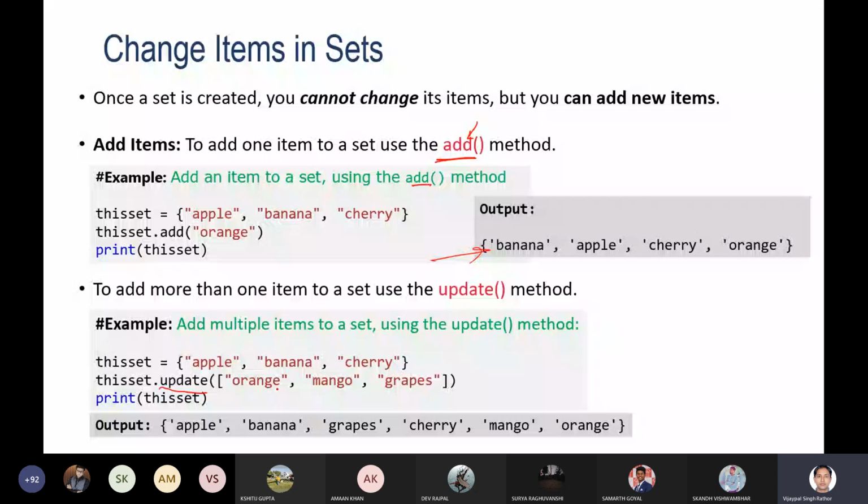Then all these items will be stored. It may be possible that in the update method you specify a duplicate entry, then the duplicate entry will not be stored, it will be removed. Okay? As a set will contain only unique items.